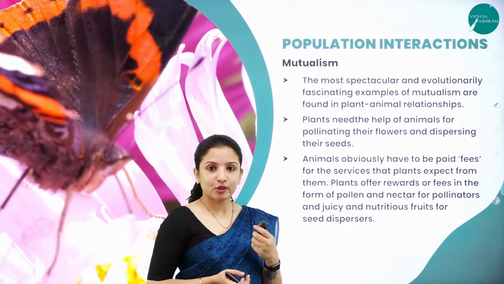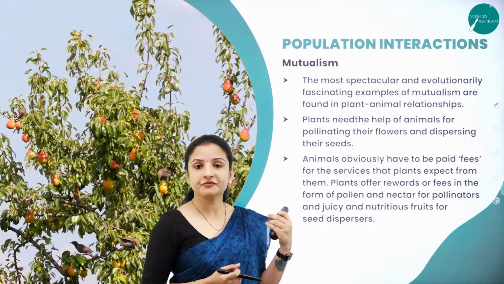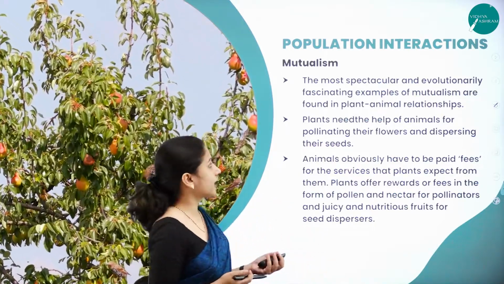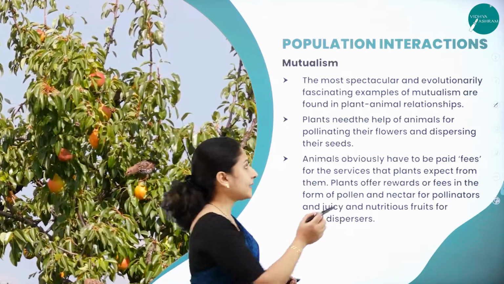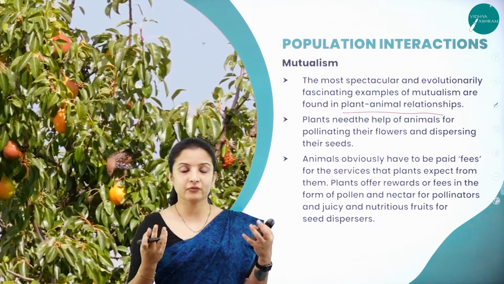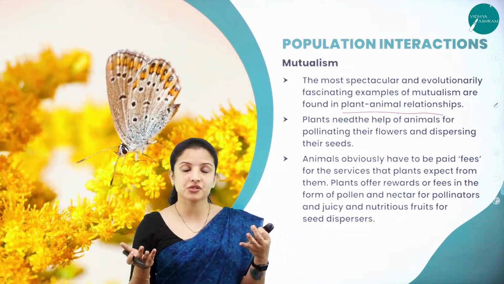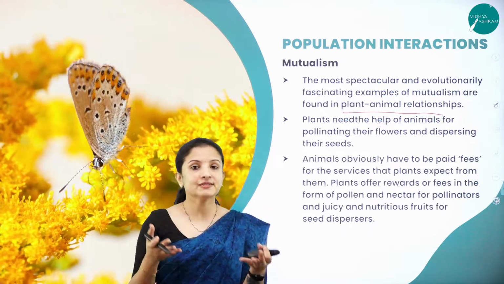So next, talking about mutualism, there are some important and most fascinating examples that we can take, that is the plant-animal relationship. The best example that comes to our mind when we talk about mutualism, wherein we take the example of the plant-animal relationship, is between the plants and the bees, right?